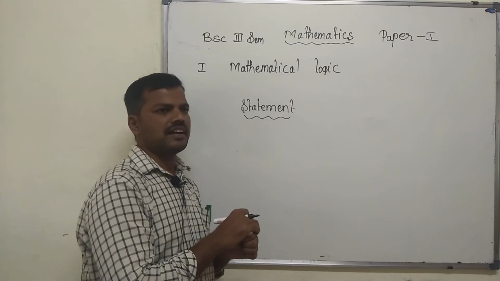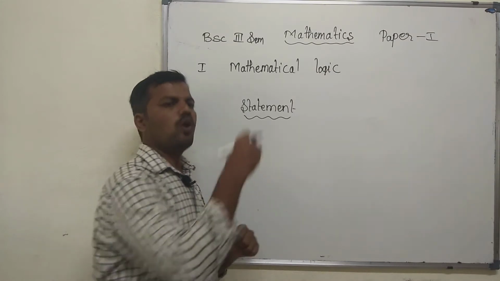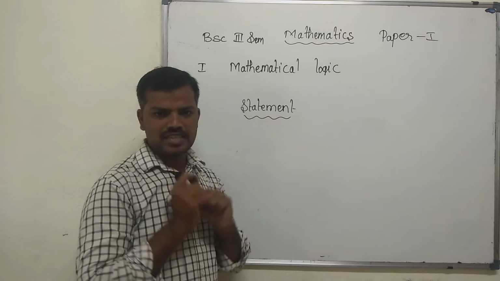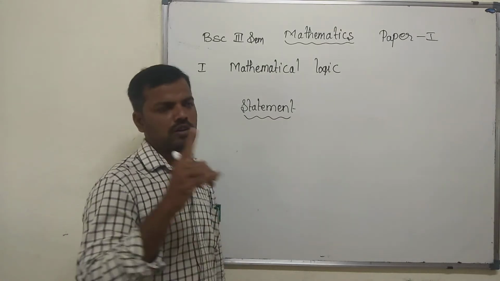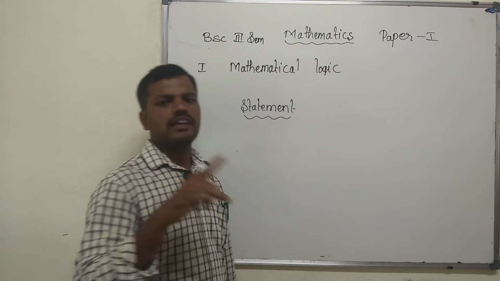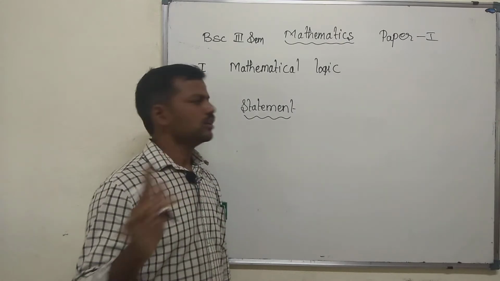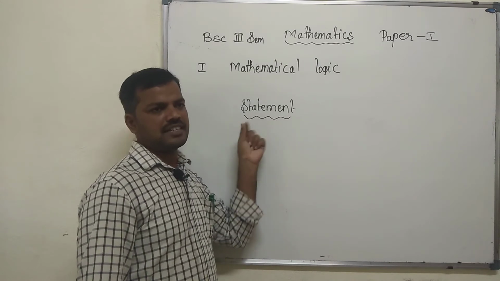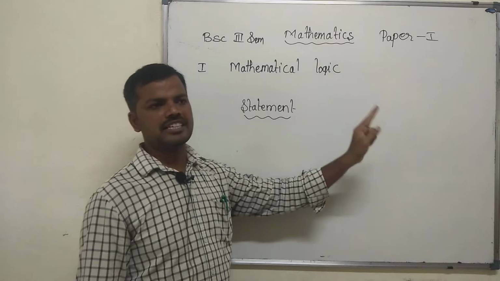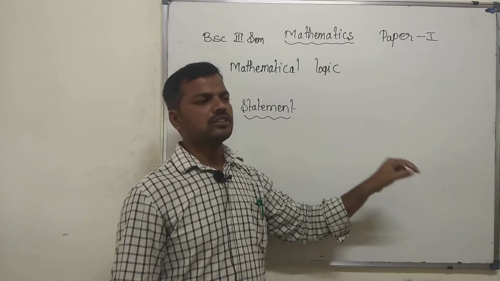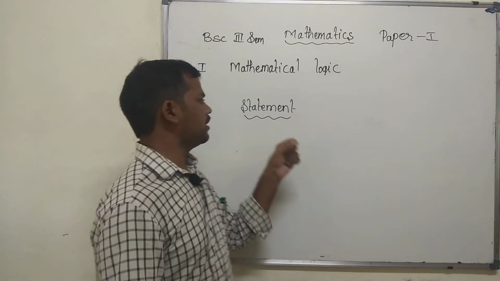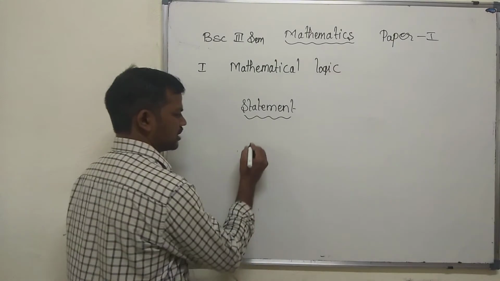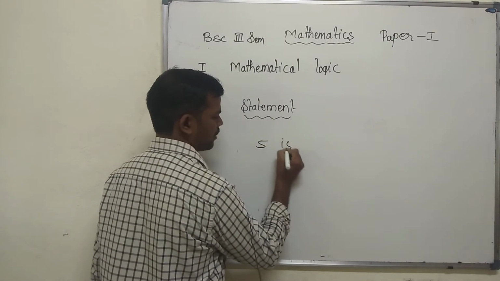A sentence which is either true or false, but not both, is called a statement. True ಆಗ್ಬೇಕ್ರಿ ಇಲ್ಲಂದ್ರೆ false ಆಗ್ಬೇಕು, not both. Then we say that it is a statement. Avag statement one example kodunri. For example, 5 is a prime number.